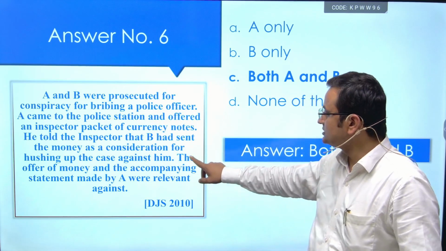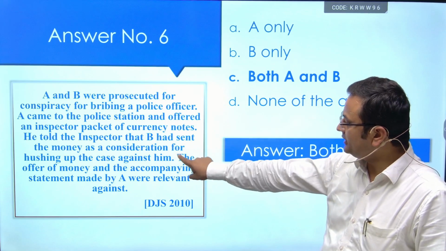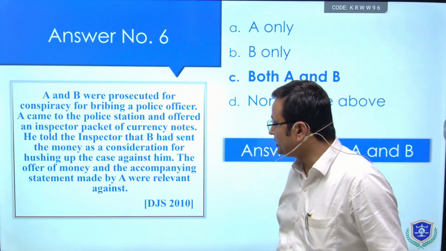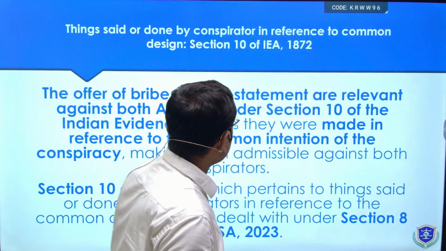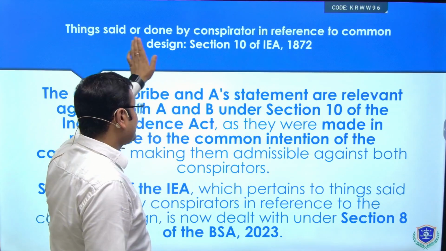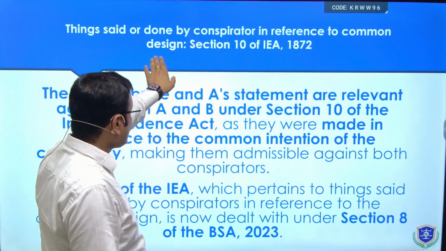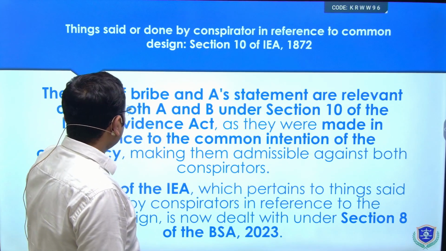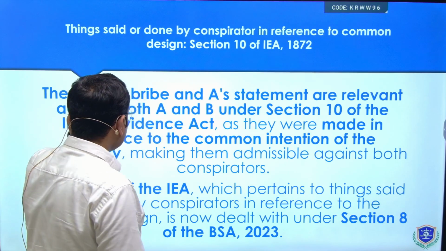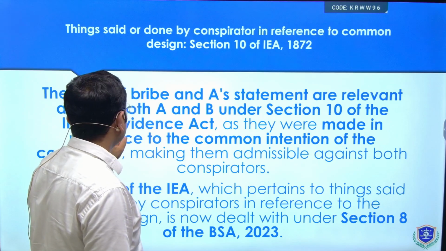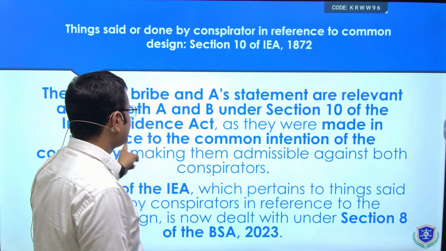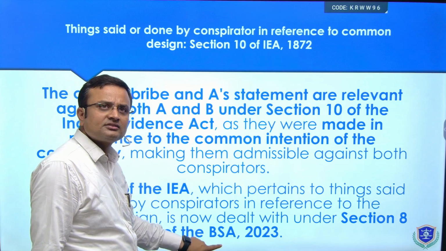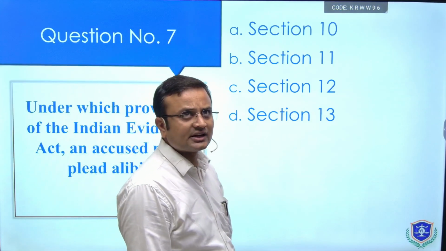So the offer of money and the accompanying statement made by A were relevant against both A and B. Where is it given? This is relevant as per things said or done by a conspirator in reference to a common design, section 10 of Indian Evidence Act. The offer of bribe and A's statement are relevant against A and B under section 10, as they were made in reference to the common intention of the conspiracy. Now the same has been renumbered as section 8 of the Bharatiya Sakshya Adhiniyam.